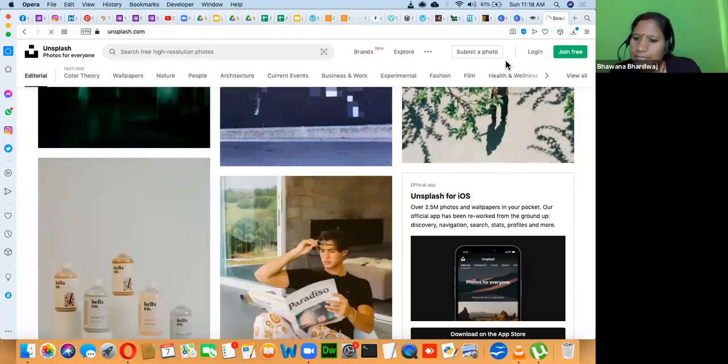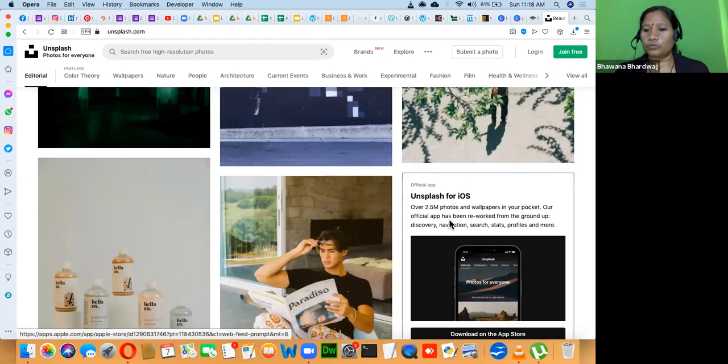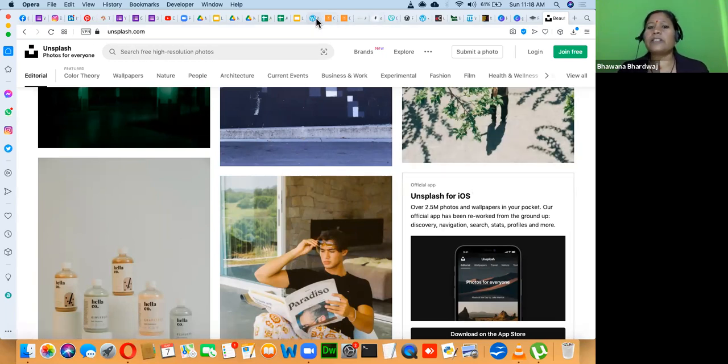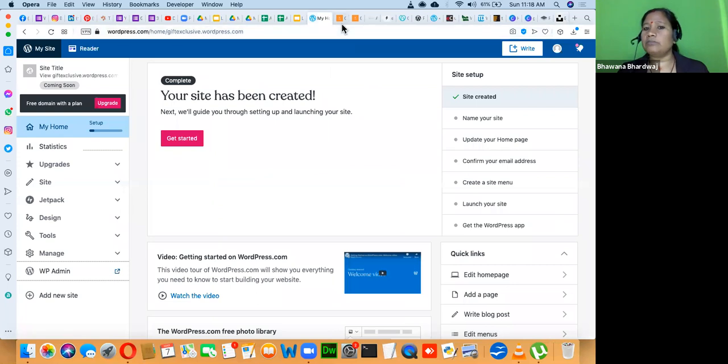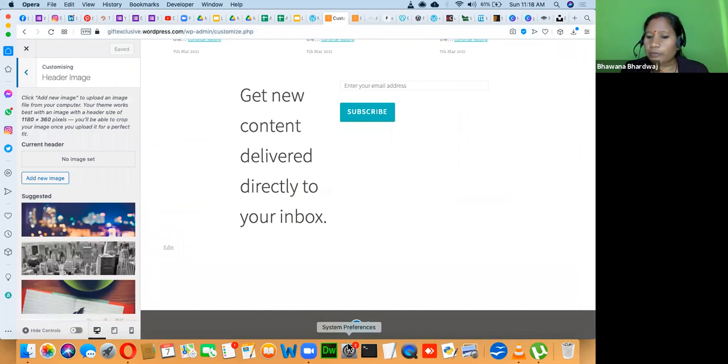So Anil Singh is asking, can we put our name instead of the WordPress logo at the bottom? Yes, if you have a self-hosted website. In the free one, no. If you have a self-hosted website, when you have your own domain and own hosting, yes, you can remove that, and then you will write copyrights by gift exclusive. Is this clear? In the free one, it's compulsory to give the credit to WordPress. As we are creating the free website, we cannot remove this. We can minimize this, but we cannot remove it.